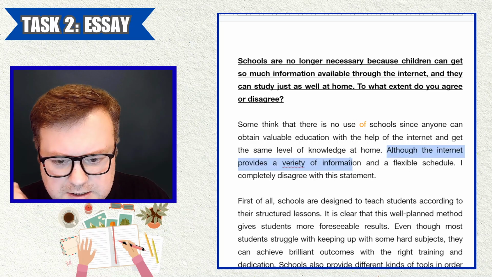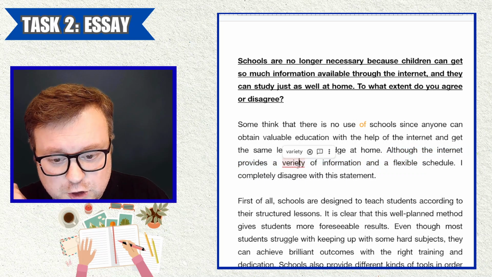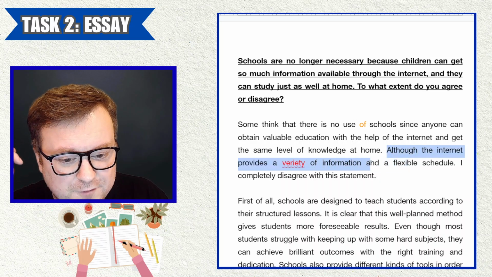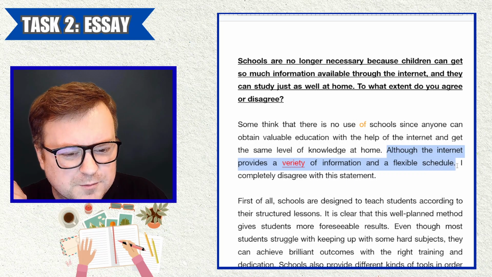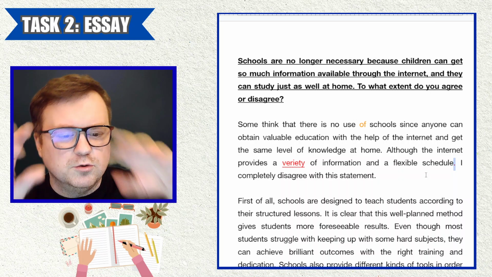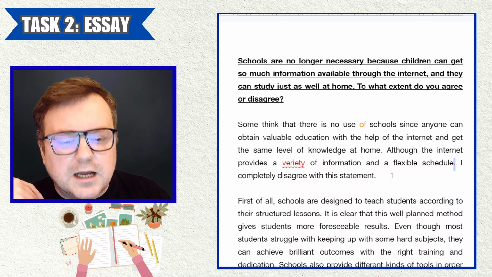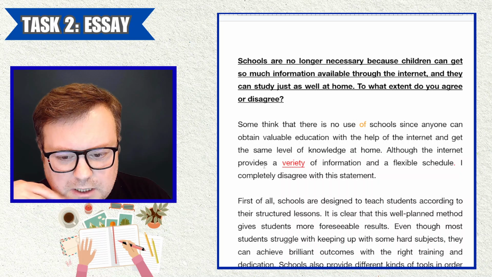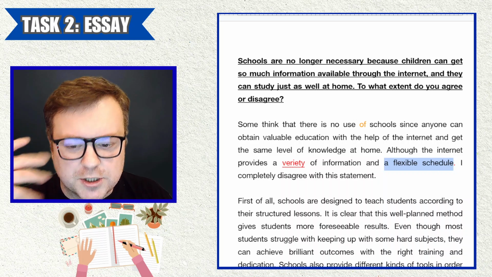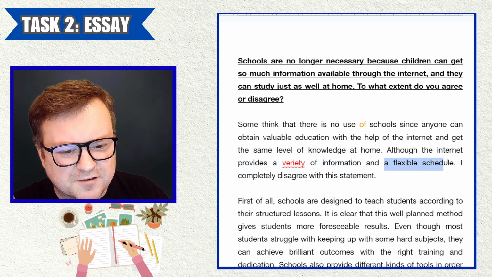Okay, although the internet provides a variety of information, good. So first of all, just a small spelling mistake with variety, not a big problem. But although the internet provides a variety of information and a flexible schedule, there's a couple of problems here. Firstly, we should have a comma here, not a full stop. With although sentences, it's although clause, comma, clause. Although, comma, not a full stop. And I'm not sure that the internet provides a flexible schedule. You haven't done enough for the language there. Certainly, it provides a variety of information, but it doesn't make sense to say the internet provides a flexible schedule.